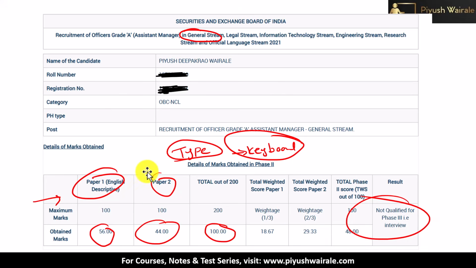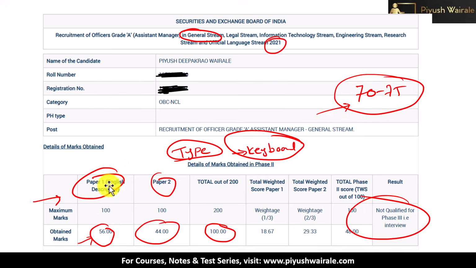This is the phase 2 SEBI 2021 paper. I have not qualified phase 2, but you can see the marks for the descriptive paper. Good marks are basically 70 to 75. Even the toppers got marks in this range only. So we have to increase our descriptive marks because the weightage is one third for paper one. How can we do that?